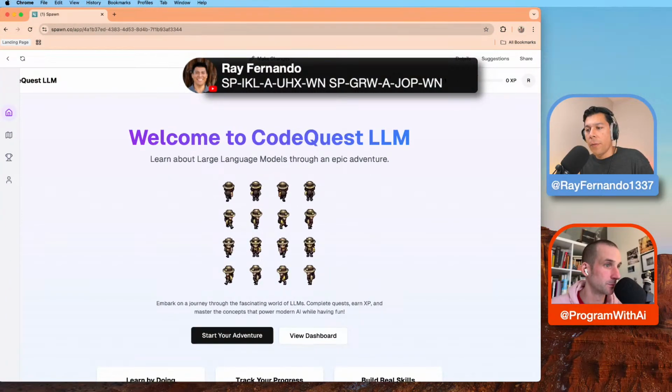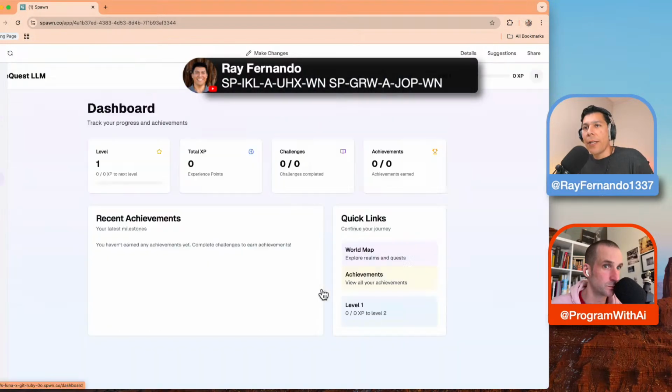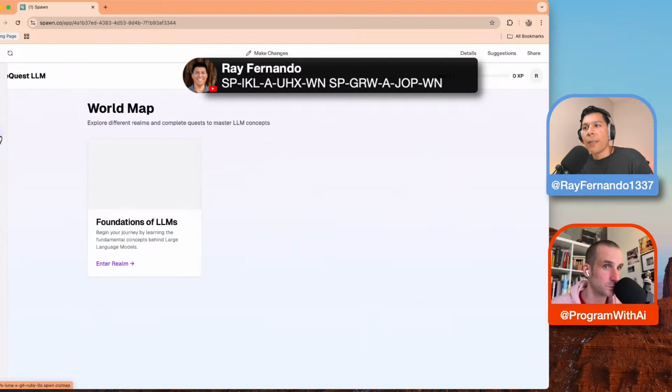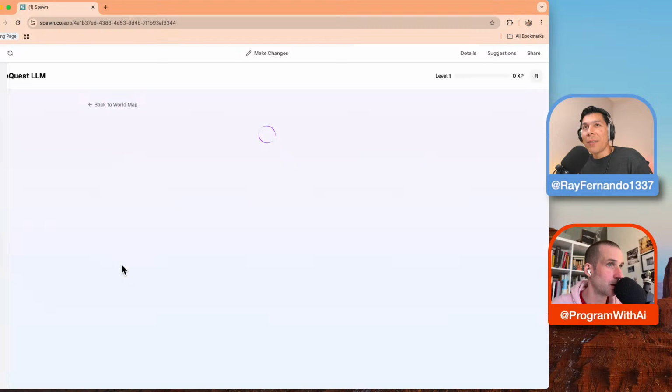Okay, cool. One more. All right. So yeah, this is kind of the app here. And so it says start your adventure, view dashboard. Wow. Dude, this is crazy. Okay, I'm super blown away. Holy smokes. So the foundations of LLMs, like Enter Realm.